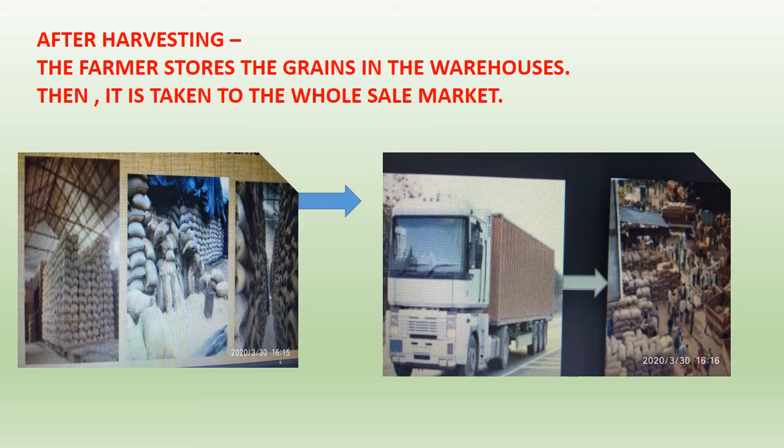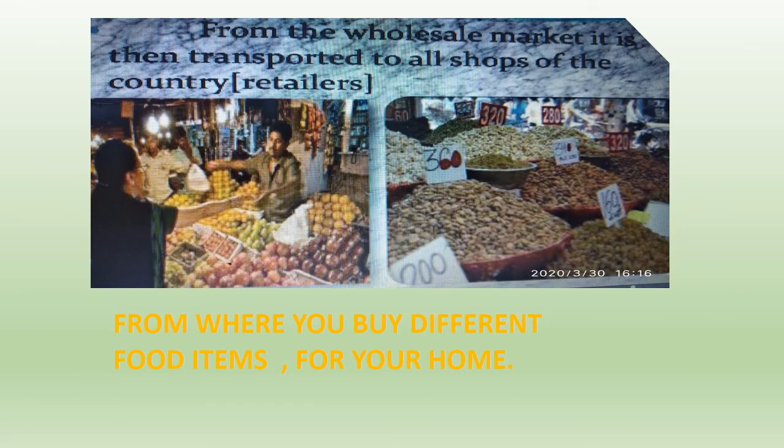Okay, now this is a process. Now what all we have discussed till now, the farmer is growing the crop. After it is ready to cut, he cuts it and he keeps them safe in the warehouse. Then he is taking it to the wholesale market where he will sell it to big market people. Okay, those big businessmen or those big traders, they sell it further to the retailers.